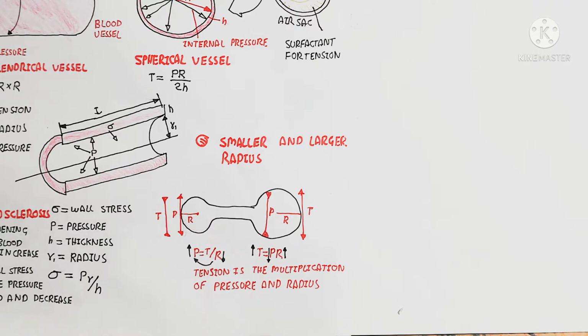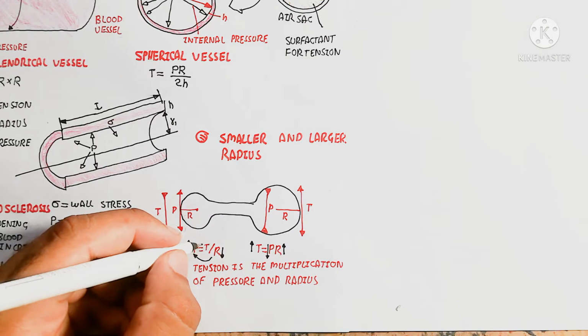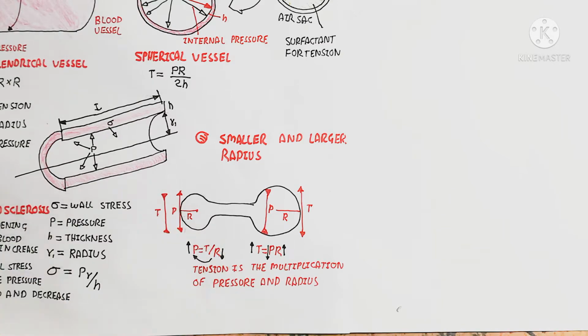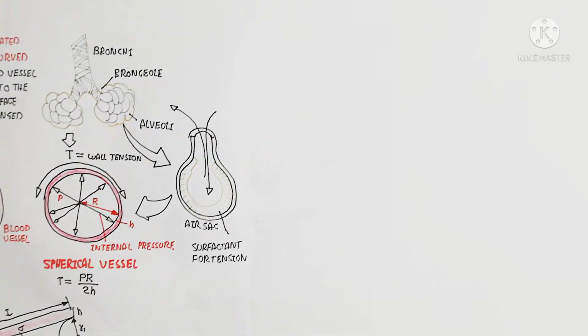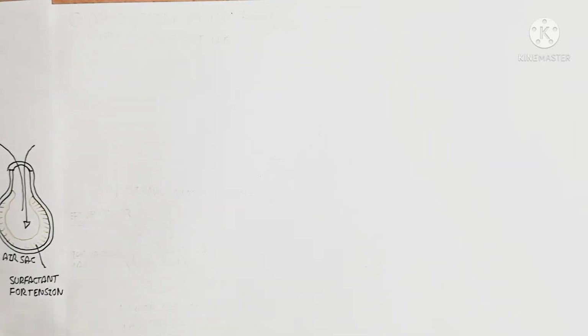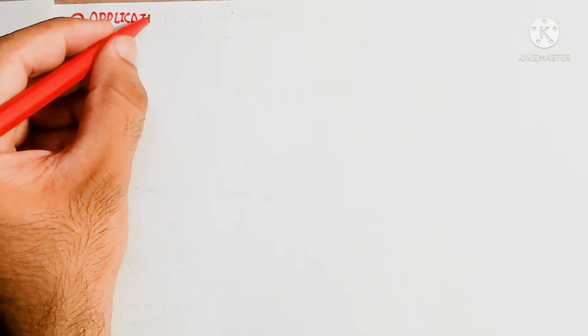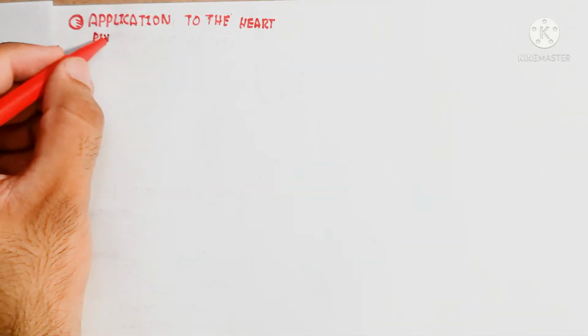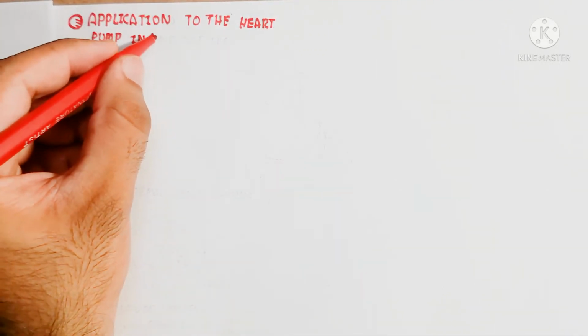decreased. So the important thing here is that the tension will be increased when the pressure is decreased and the radius is increased. So the radius will be increased and the pressure will be decreased, and so the tension is ultimately increased. So the tension is the product of the decreasing of the pressure and increasing of the radius, and their multiplication shows that the tension is directly proportional.